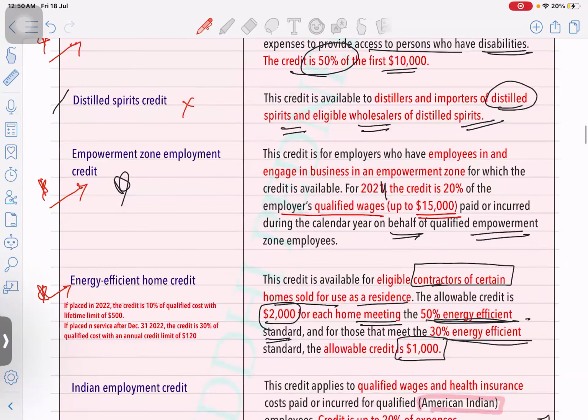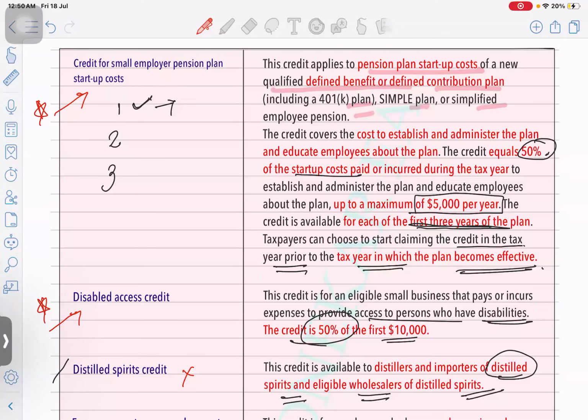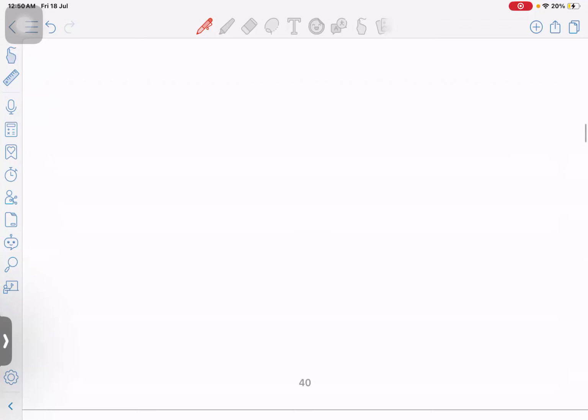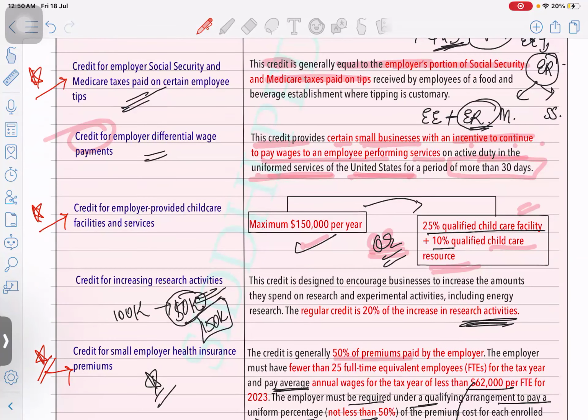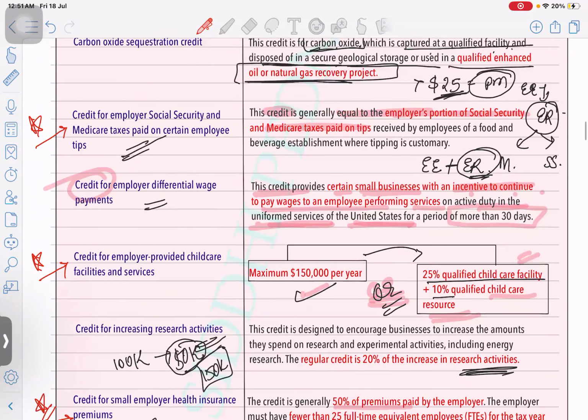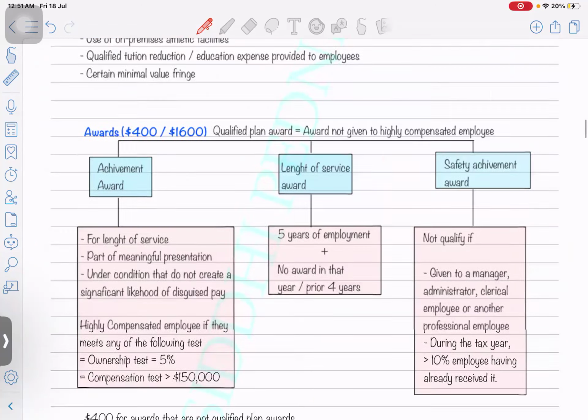Then we saw energy efficient home credit, then empowerment zone employment, disabled access credit, credit for small employer pension plan startup cost, then credit for small employer health insurance premium, which they are paying, like 50% is allowed, credit for employer provided childcare facilities, and credit for employer social security and medicare on the tip income. Why is the employer going to pay social security and medicare out of their pocket? They're not receiving this tip directly from the employer, it is received from the customers. That's why they will receive a credit on that amount. Okay.